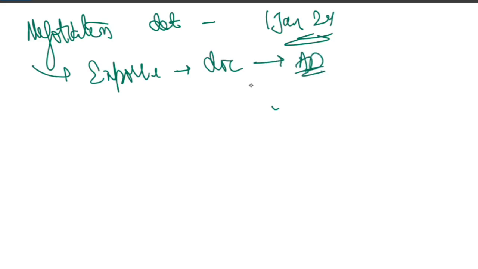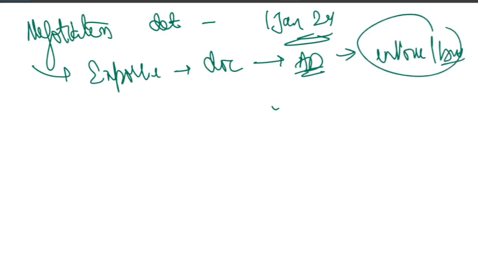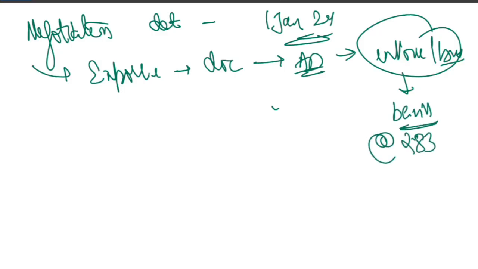So what does the bank do? Obviously he submitted the invoice, or you call it the bill, right? So the bank buys the bill. This bill is bought by the bank. Fine. At which rate? At the negotiation rate, at the rate of 83 rupees per dollar.